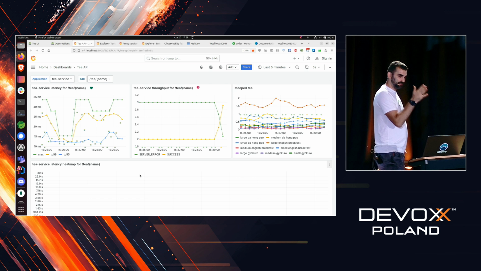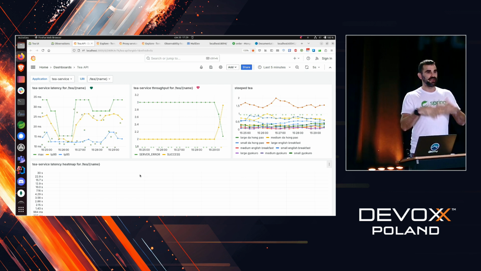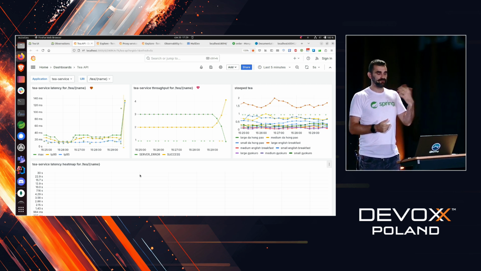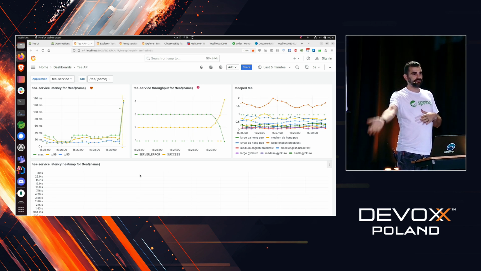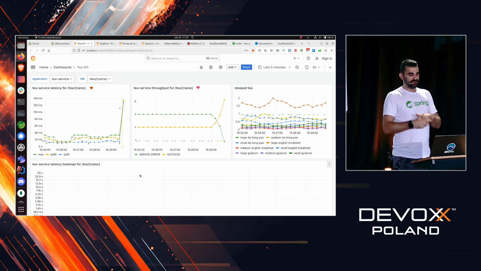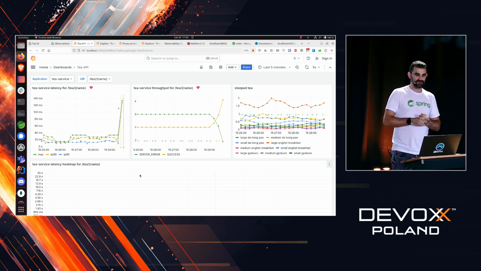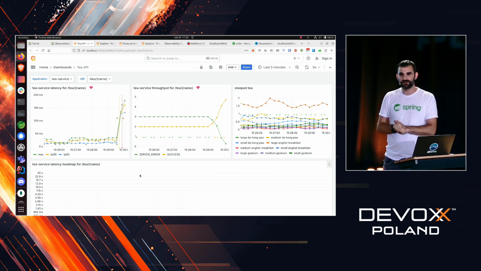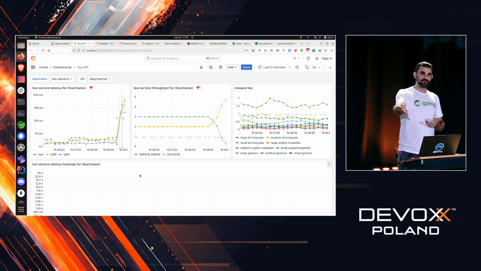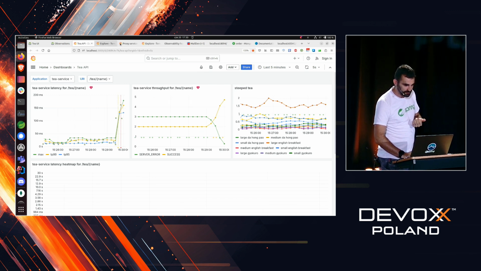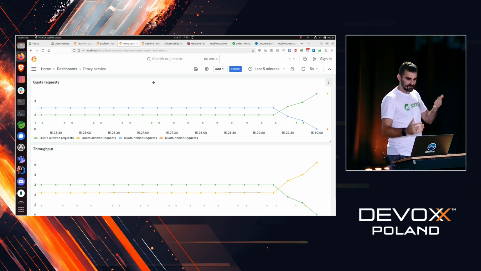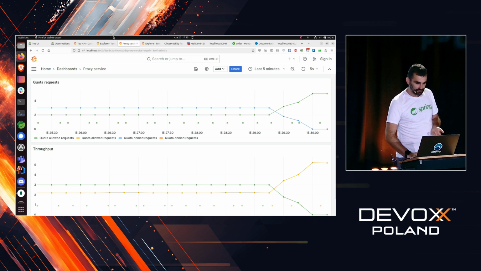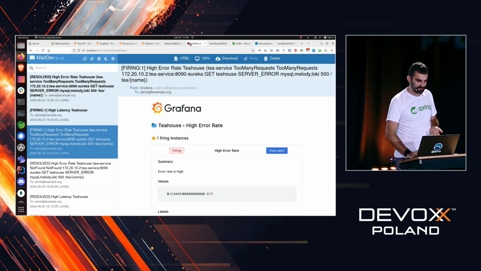So, let's recap this part. Using exemplars, we managed to check two traces, one before the issue and one after the issue happened. We analyzed this situation, and we looked at the documentation related to observability data of one of the applications, and that way we were able to see that even in the proxy service, the quota requests and throughputs are going up, which is great, so rate limiting got properly fixed.